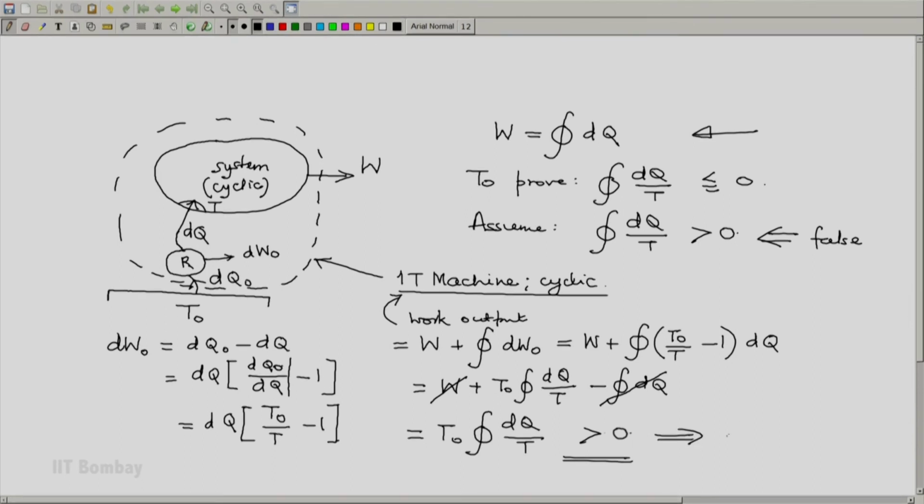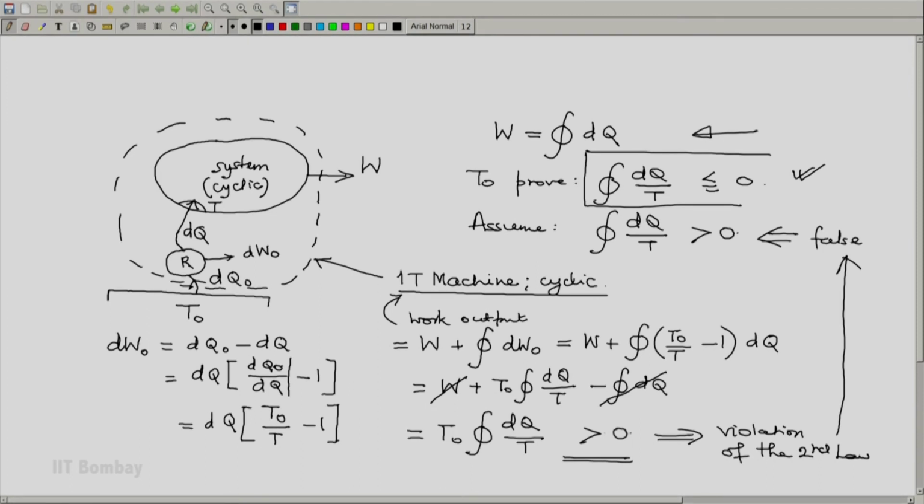So this is a violation of the second law, and hence this assumption is false, and hence our Clausius inequality is proved. So this was the general proof of the Clausius inequality. Thank you.